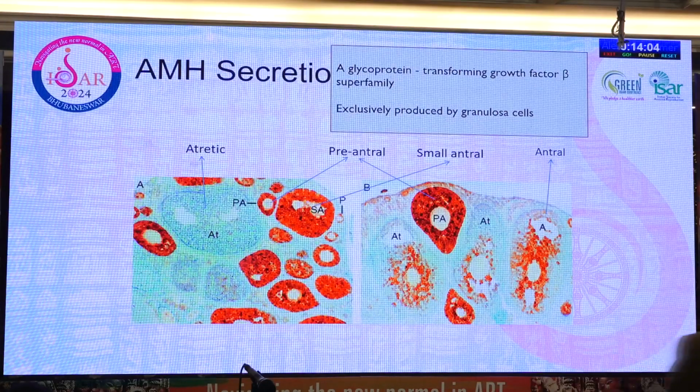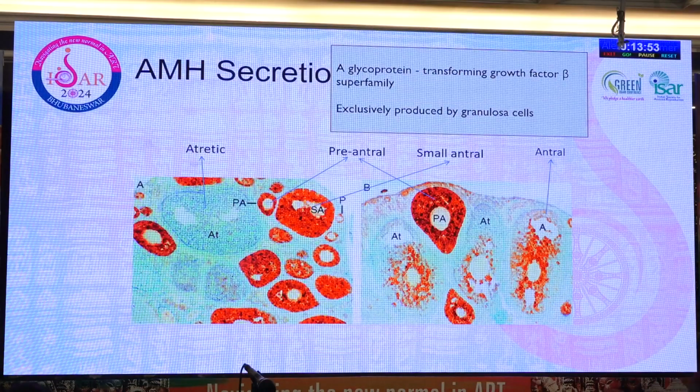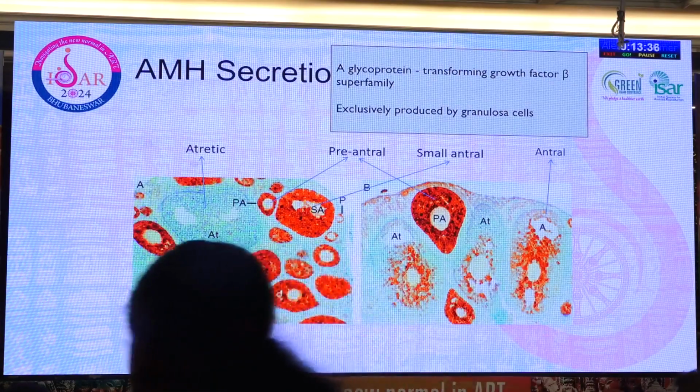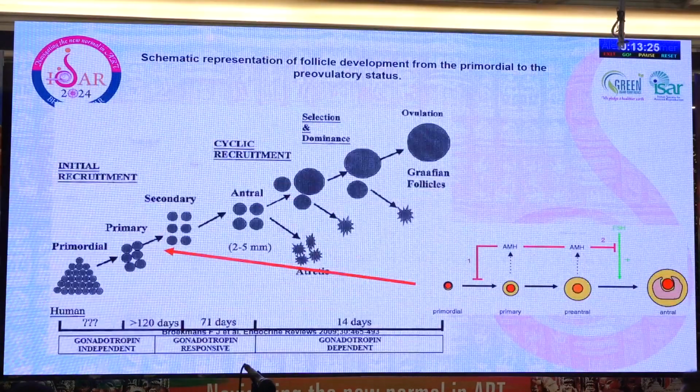We do know that AMH, do we have a pointer here? No. Okay, so the brightly orange colored follicles are the ones which produce the AMH. So we can see that it is the preantral follicles and small antral follicles that secrete AMH exclusively. By the time they become large antral follicles, almost AMH secretion is over, and the same is the story with the atretic follicle. So it is coming from follicles which are not necessarily identified on the ultrasound. So it's a step before what we learn from antral follicle count.